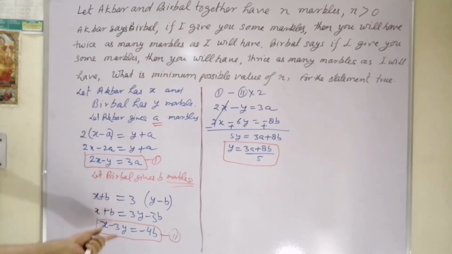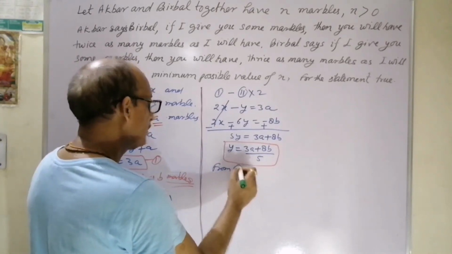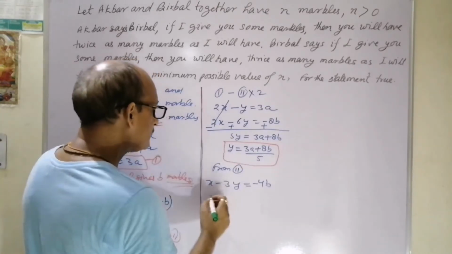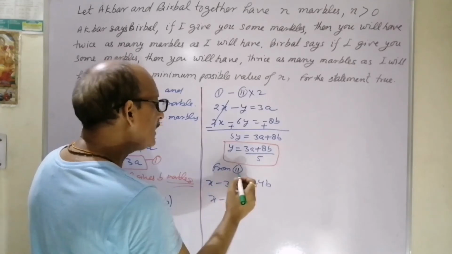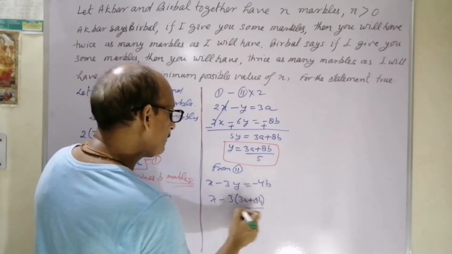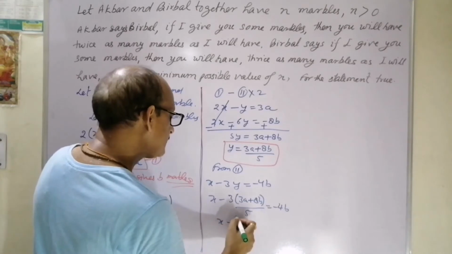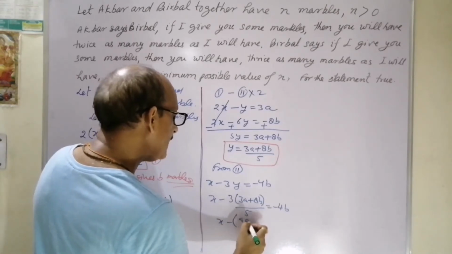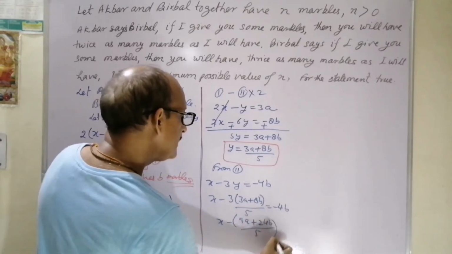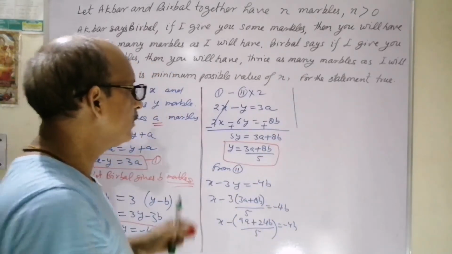So I'm going to take equation number 2 for that purpose. From 2 we have x minus 3y equals minus 4b. So x minus 3 into the value of y, which is (3a plus 8b) upon 5, is equal to minus 4b. So x minus (9a plus 24b) upon 5 is equal to minus 4b.